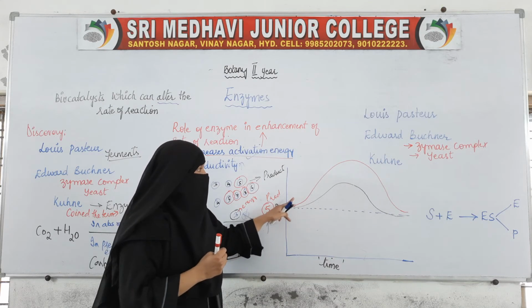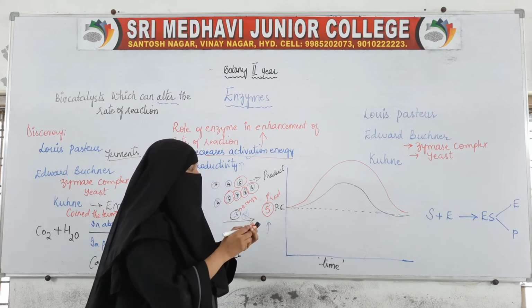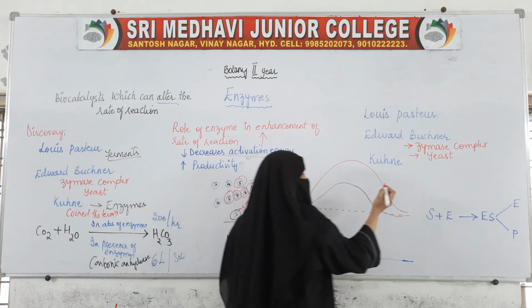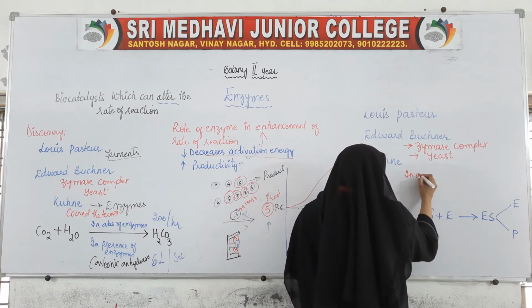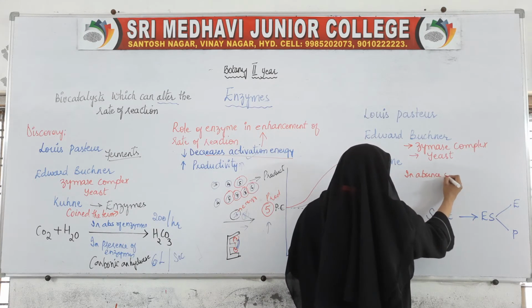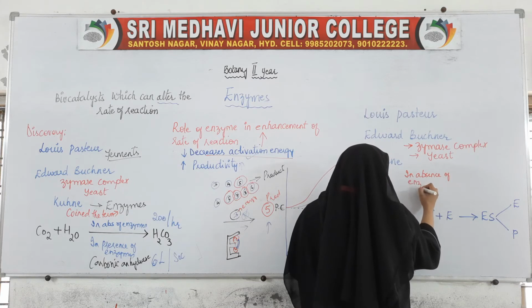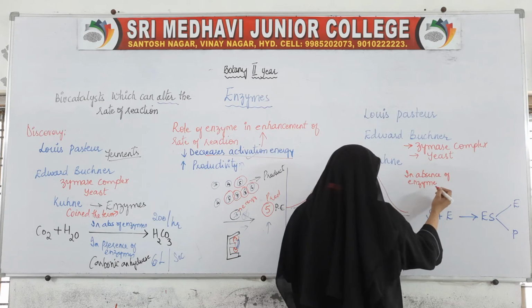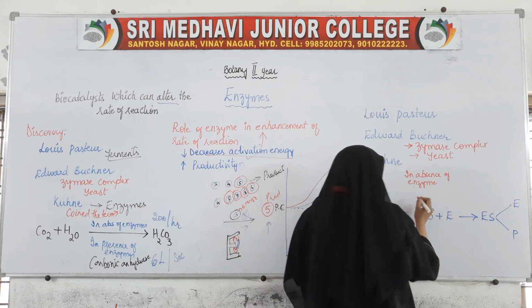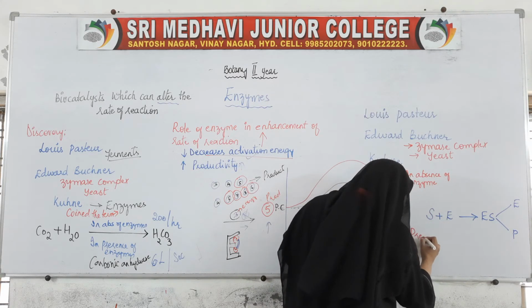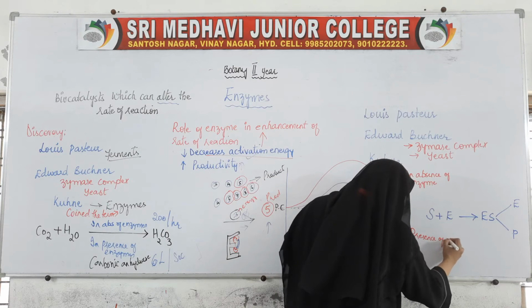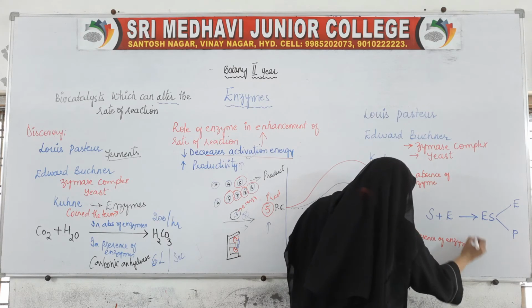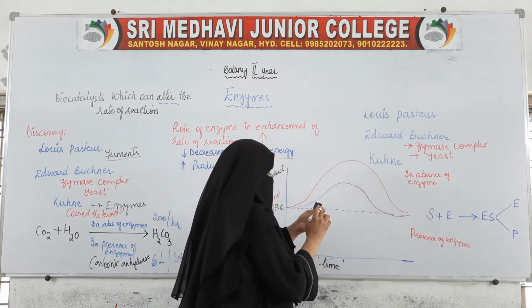But for the rate of reaction to be carried out, we have the rate of reaction in the absence of enzyme and in the presence of enzyme. And this is your transition state.